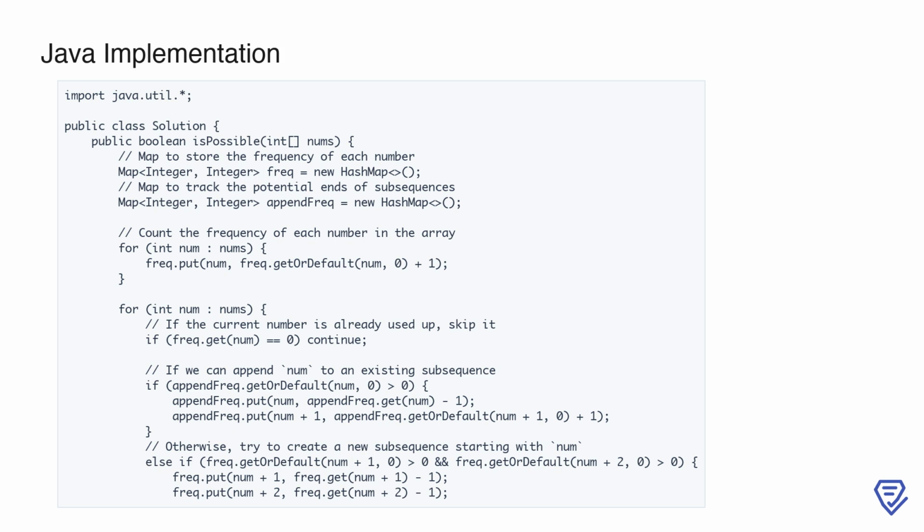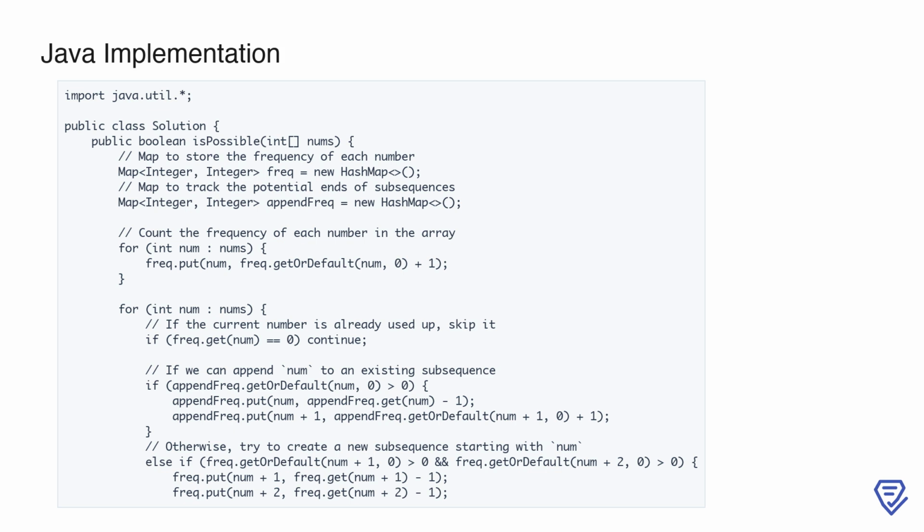Next, we check if the current number can be appended to an existing subsequence by verifying if append_frequency contains it as a valid key with a positive value. If this condition is met, we decrement the count for the current number in append_frequency and increment the count for the next number, allowing the subsequence to extend.